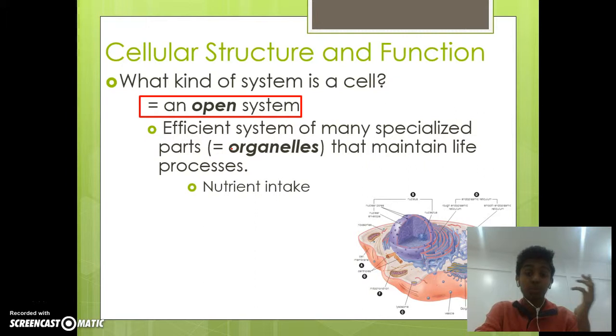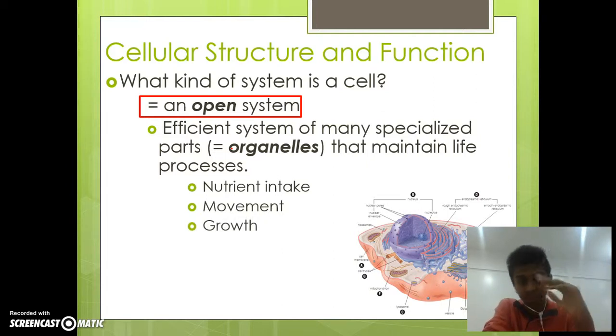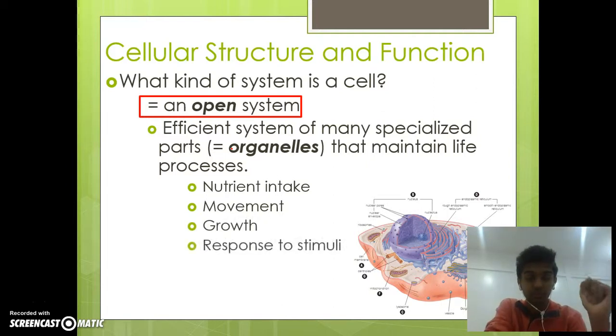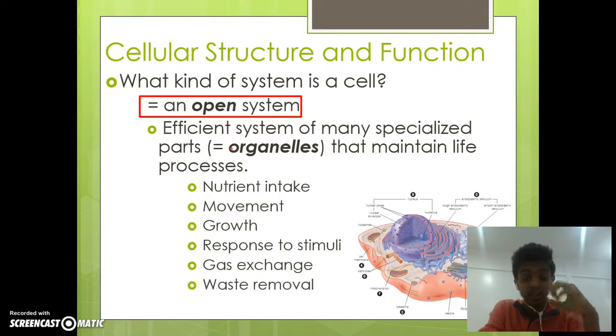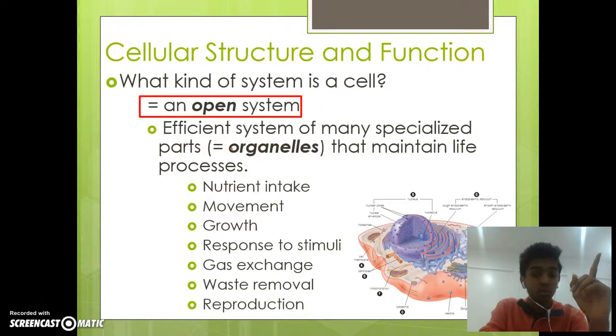Well, it's responsible for nutrient intake, such as the cell wall, which regulates what nutrients come in and out. It's also responsible for movement of the cell, such as the flagella. Growth of the cell comes from the DNA and other specific organelles. The organelles respond to stimuli from outside cells. They exchange gases with other cells, and finally, they remove waste from within the cell from substances that have already been consumed. They also are responsible for reproduction, which is known as cell division, a crucial part of the cell theory.